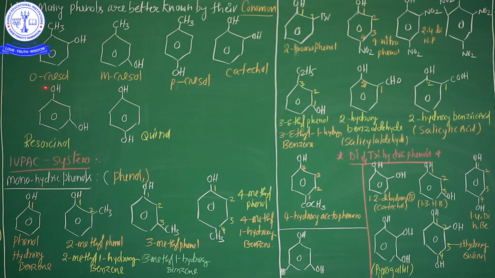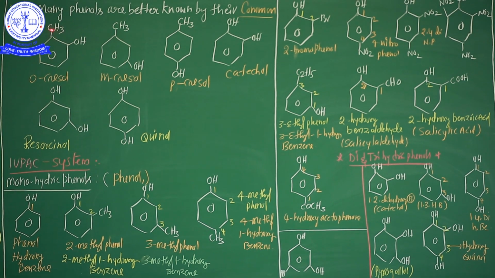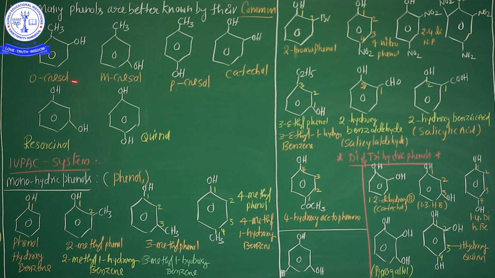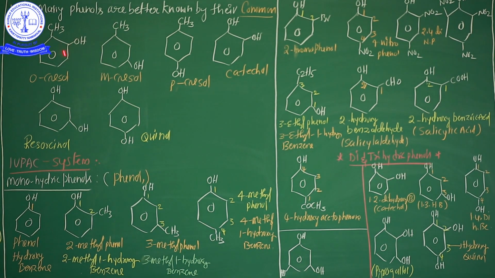O-cresol, I already explained previously. When a methyl group is attached to a phenol compound, the common name is cresol. So in this cresol, the OH group is here and the methyl group is located in the ortho position. So this is ortho, meta, para position. This is orthocresol. This one is metacresol. Why is it called metacresol? See the numbering starting from here: 1, 2, 3. So this is the meta position of methyl. So M-cresol. This is P-cresol. Ortho, meta, para cresols are different types of cresol.